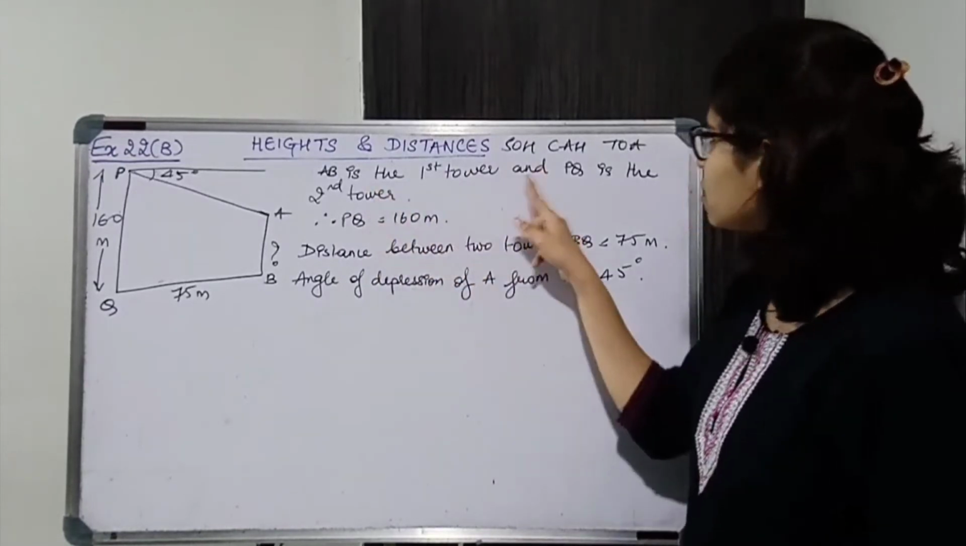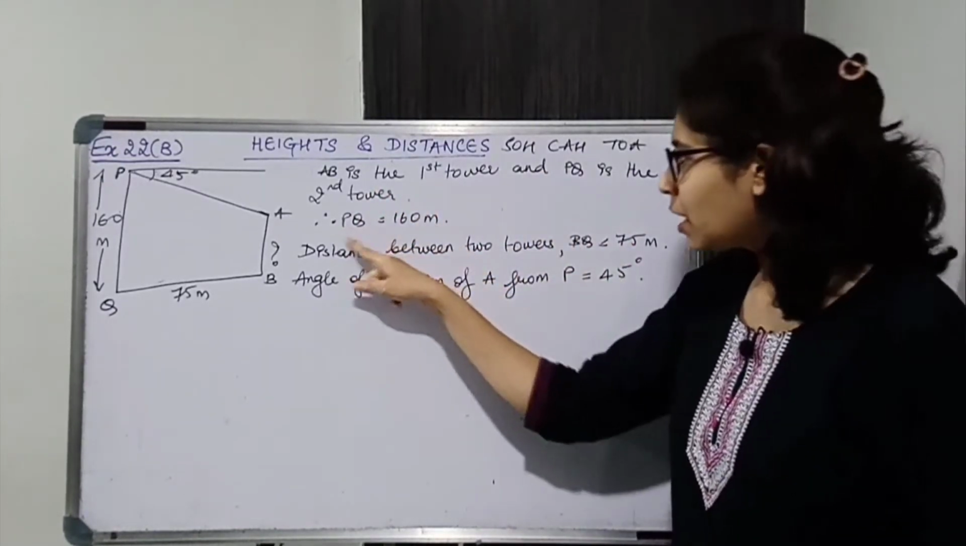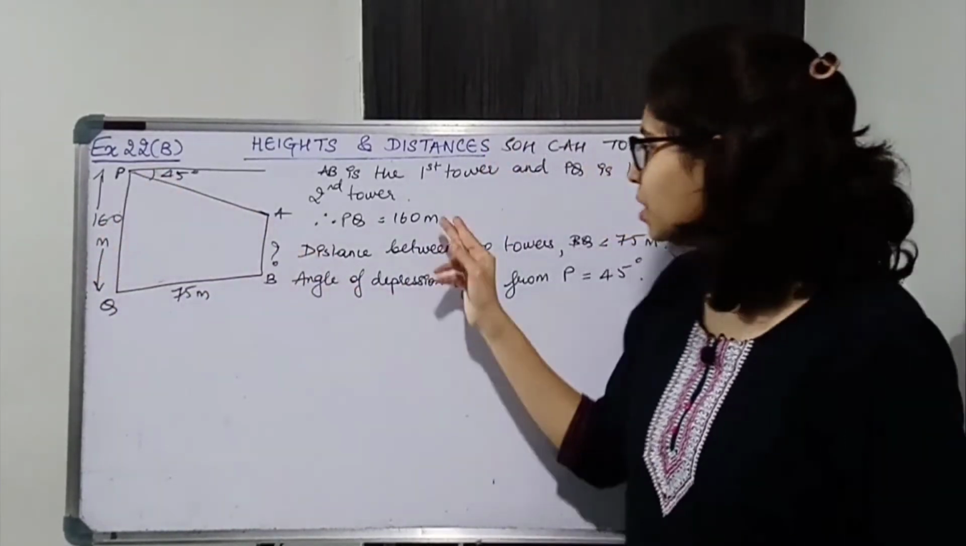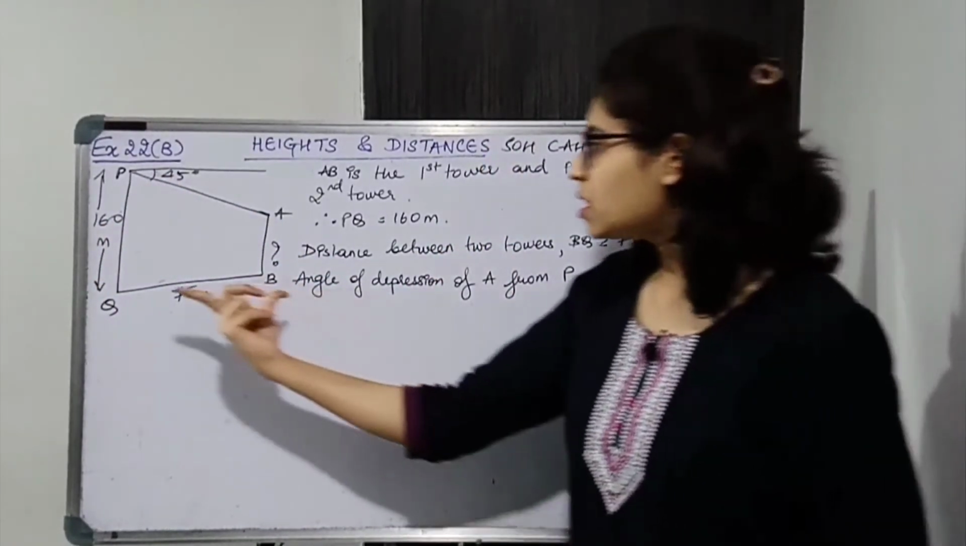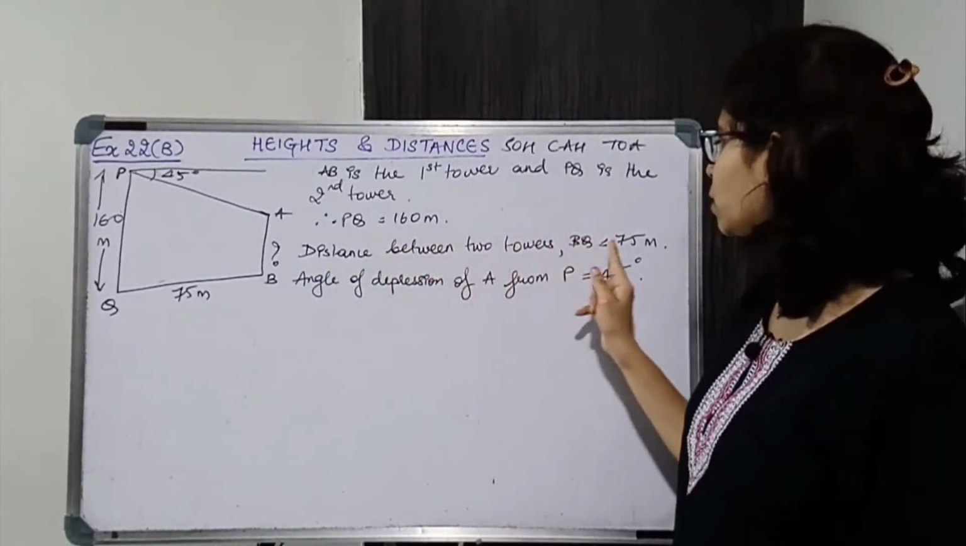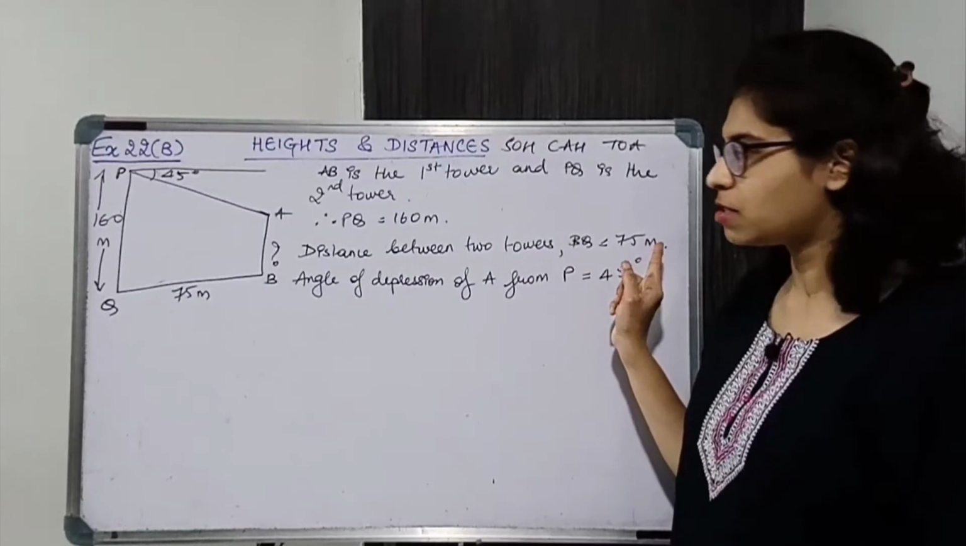So AB is the first tower, PQ is the second tower. PQ का height दिया हुआ है, tower 2 का height दिया हुआ है, it is 160 meters. Now the distance between the two towers, horizontal distance, you can write down horizontal distance. Distance between two towers BQ is 75 meters.